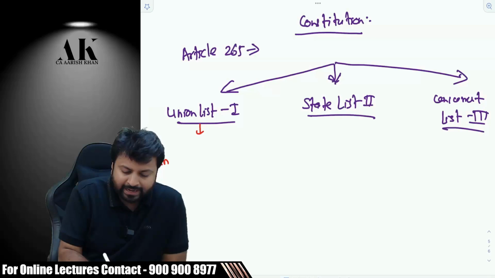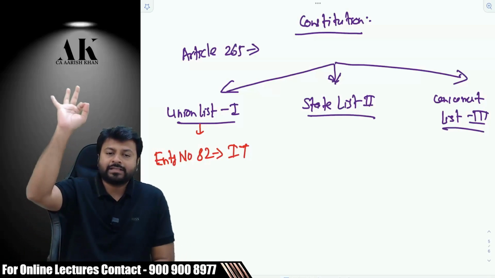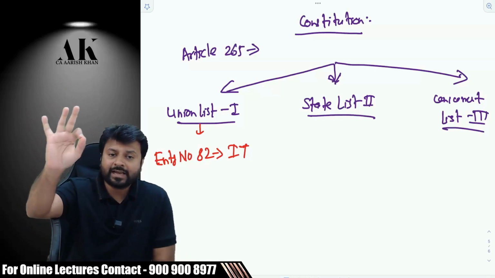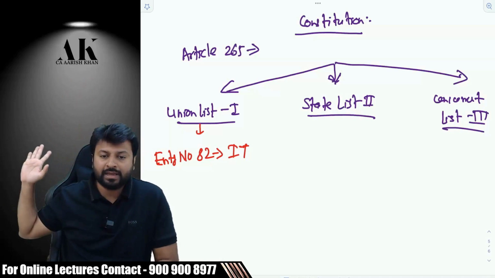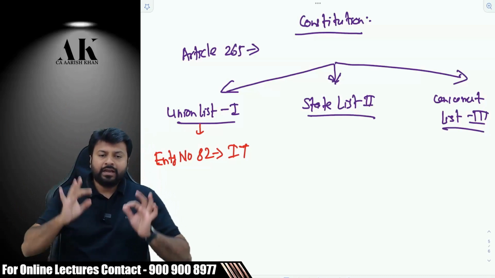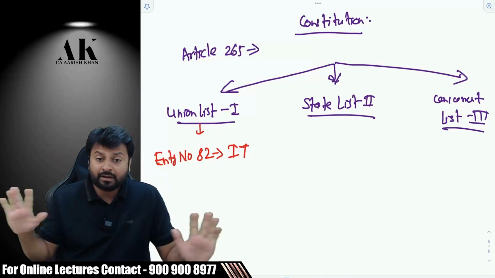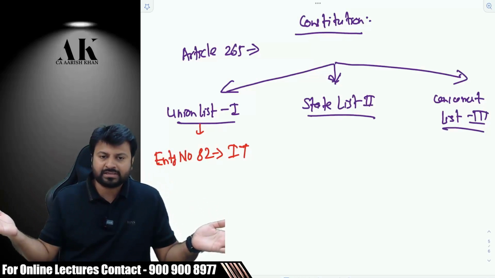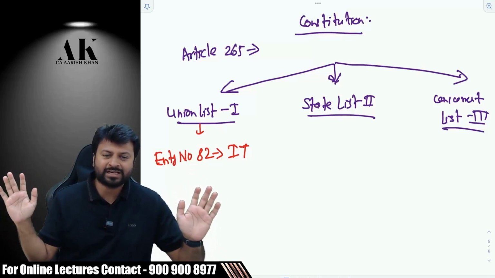In which entry? Entry number 82, which says that the central government has the power to charge, listen carefully, income tax on any income except agricultural income. So if the government wants to tax any income in this country, they can. They are not charging all income, obviously; some of it is still excluded from the chargeability of tax.